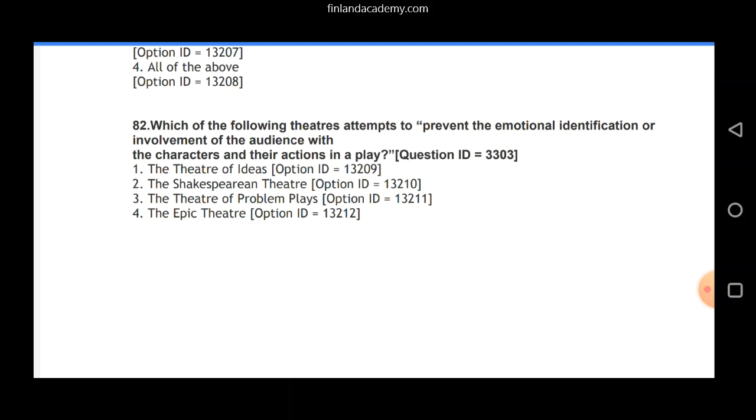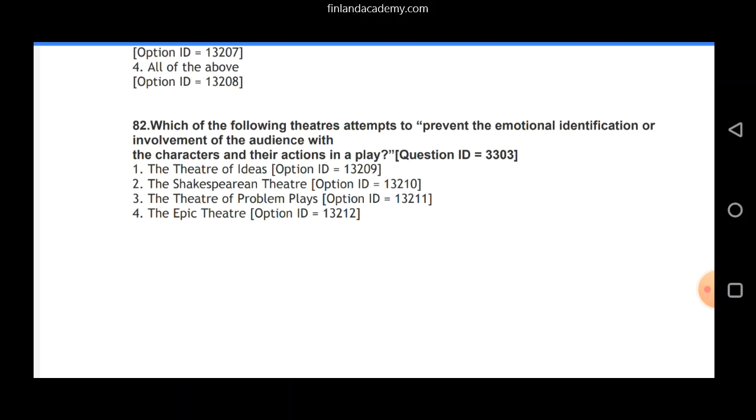Why? See, first of all, epic theater was a term coined by Bertolt Brecht, that's the spelling, Bertolt Brecht, who believed that a play should appeal to the audience's reason.